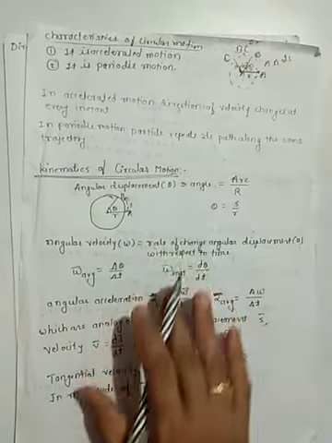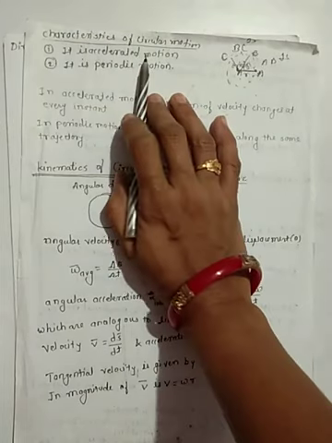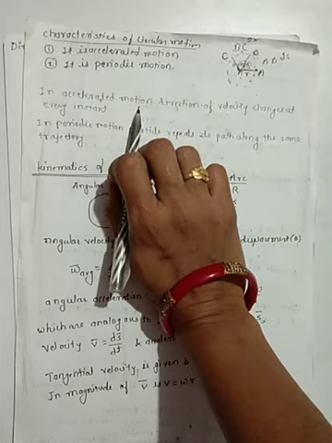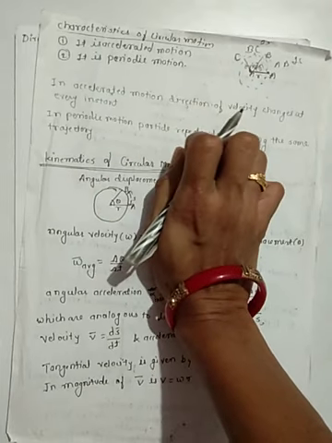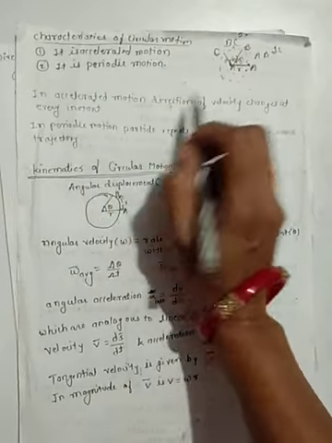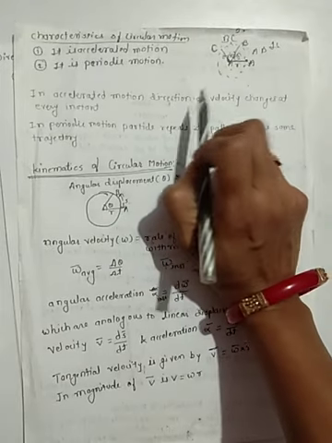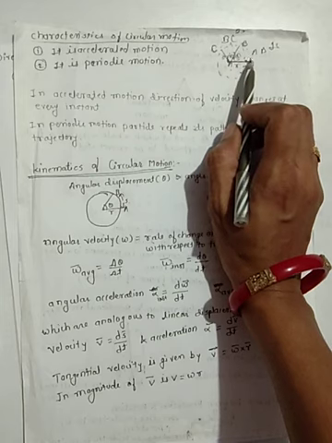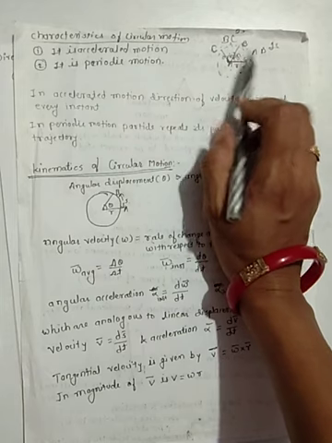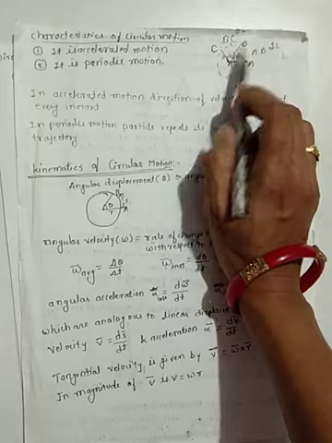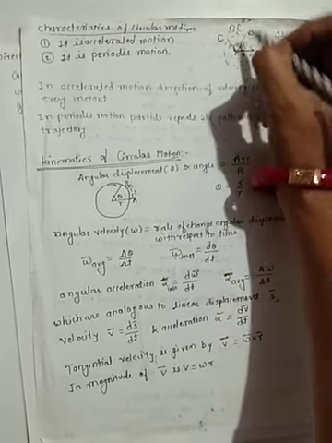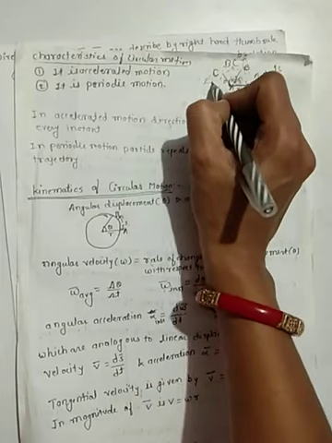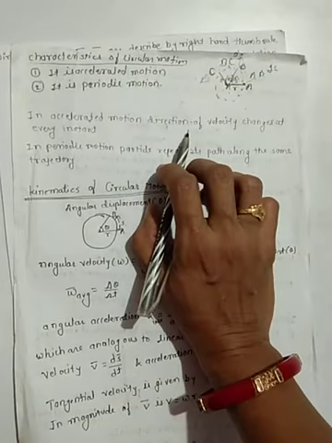What are the characteristics? Circular motion is accelerated motion. What is accelerated motion? In accelerated motion, the direction of velocity changes at every instant. Means when point A is going towards point B, every time its direction is changing. Every time its direction changes, then it is called accelerated motion.